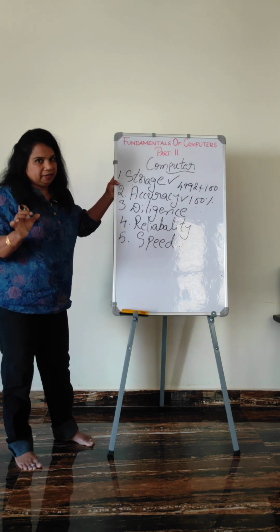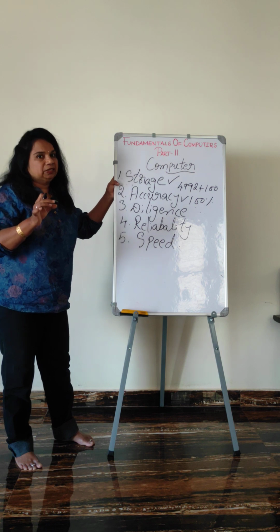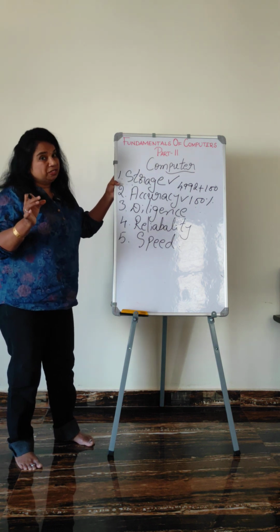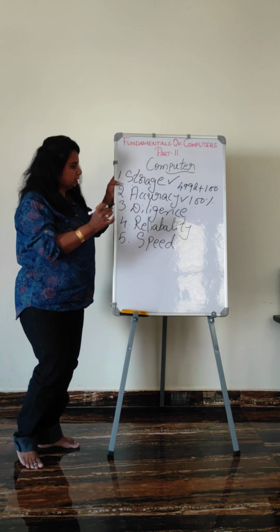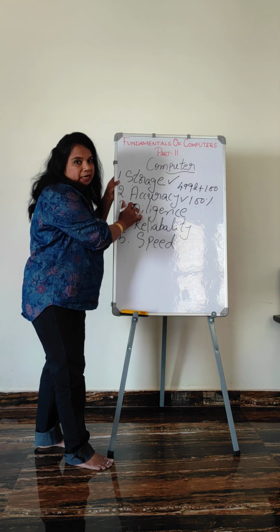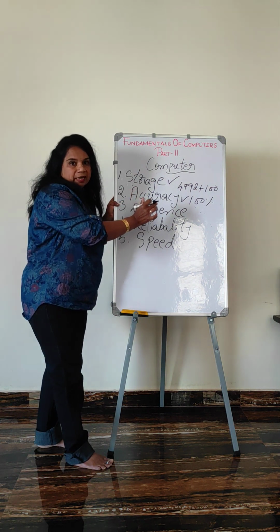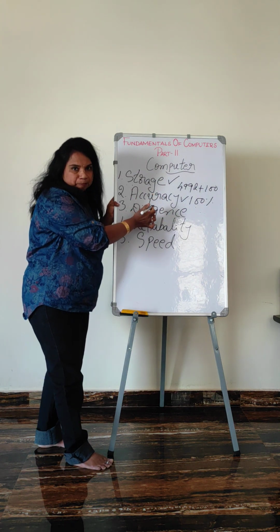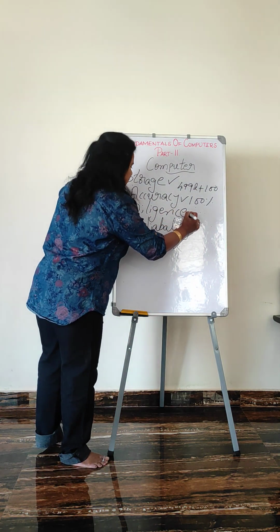We start writing and we start doing the calculation, and while doing it, maybe we will make mistakes sometimes. Or else we take time or we make mistakes. But the computer is not so. It gives 100% result. Hope all of you got it. What is accuracy?